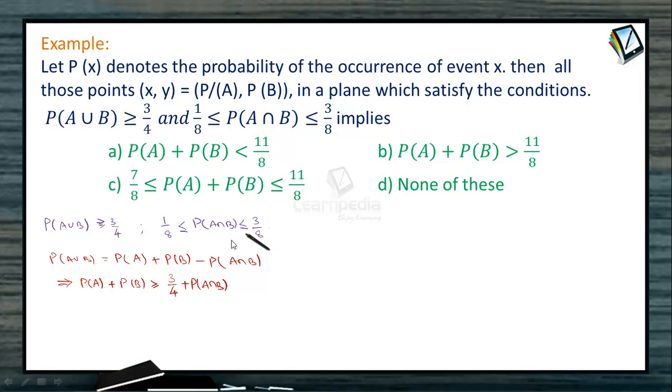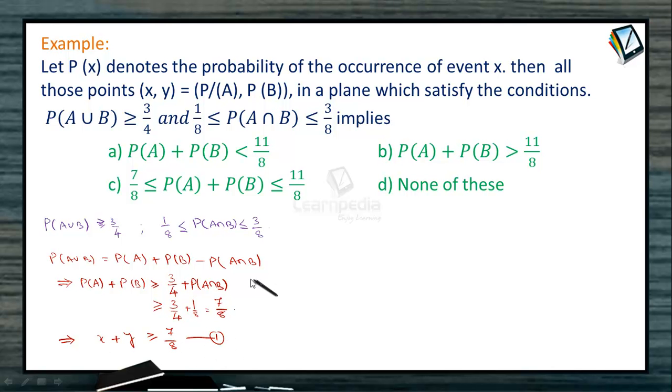So when P of A intersection B lies between 1 by 8 and 3 by 8, can we rewrite this as always greater than or equal to 3 by 4 plus 1 by 8, which is 6 plus 1, that is total 7 by 8. So what we got here, this condition gives us P of A, that is the x coordinate, plus P of B, that is the y coordinate, should be greater than or equal to 7 by 8. This is one of the regions.